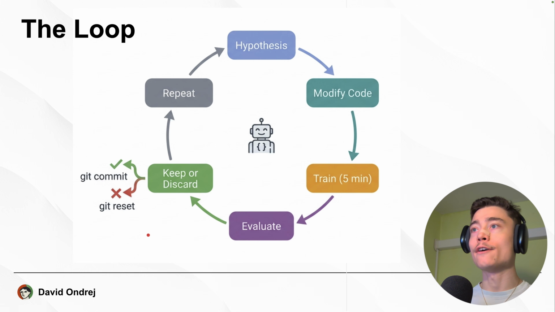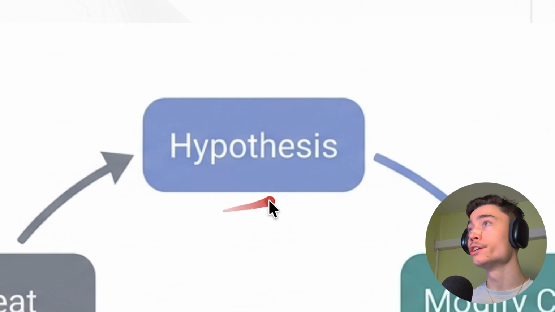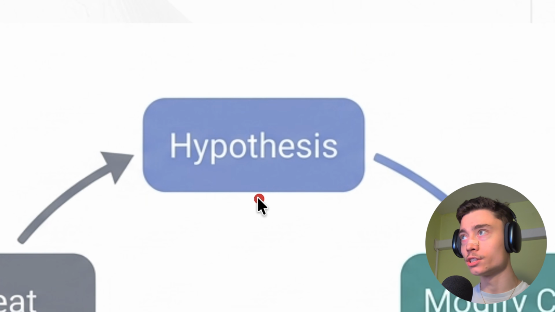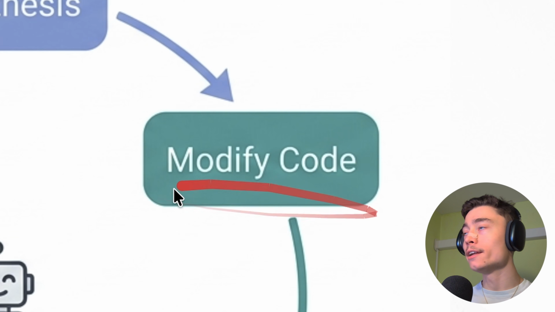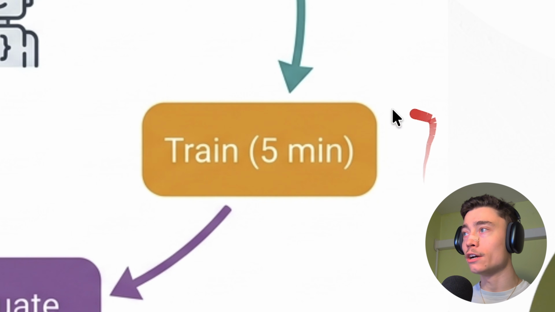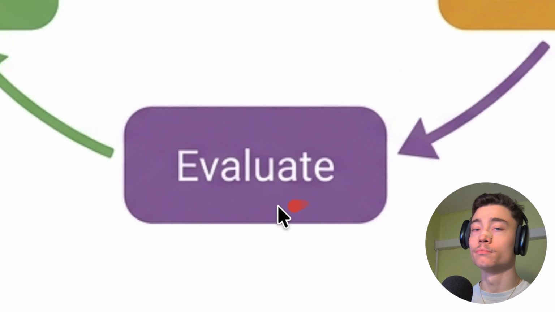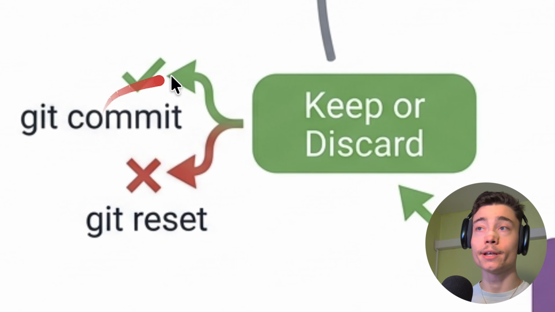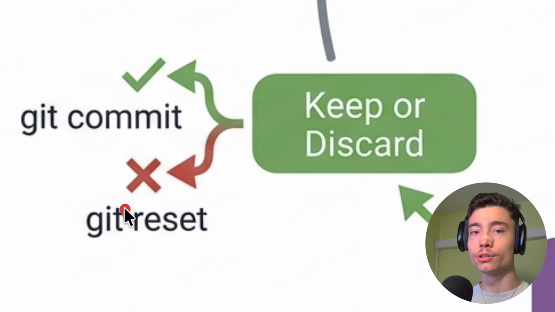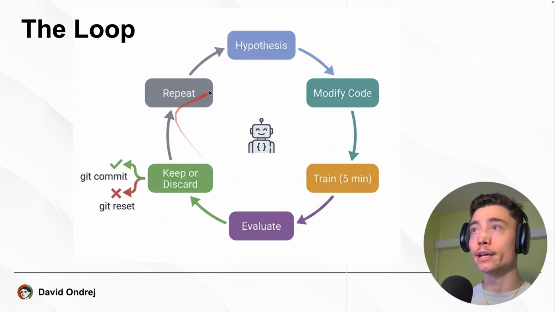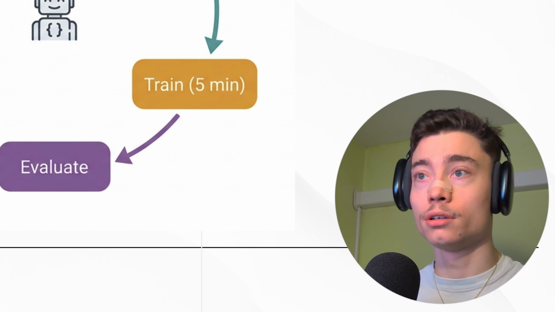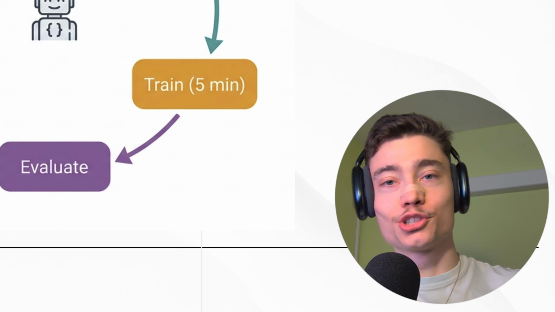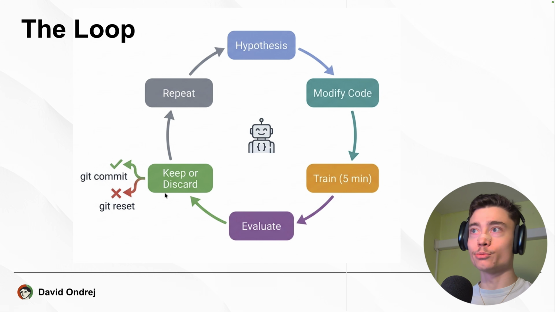So here's a nice graphic that visualizes the loop. First, the agent comes up with a hypothesis, right? A theory of what it could improve, what experiment it could run. Then it modifies the code. You train it for around 5 minutes. Then it runs the evaluation to see if it's good or if it's not good. If it wants to keep it, it will just commit it to your Git history. If it's bad and if it worsens the results, it will do Git reset and repeat the whole loop over and over and over as many times as you want, depending on how many dollars or tokens you want to spend. And yeah, this is AutoResearch basically in a single image.